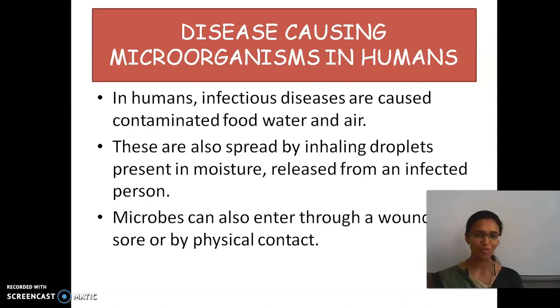In humans, infectious diseases are caused by contaminated food and water. What do you mean by the word contaminated? Note the word, try to find the meaning of it. Contaminated is nothing but polluted, it's not pure. So, when we take in contaminated food and water, it causes disease to us. They are also spread by inhaling droplets present in moisture released from an infected person.